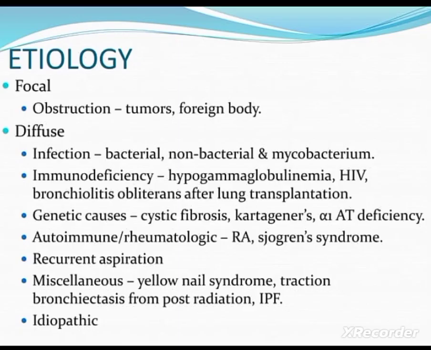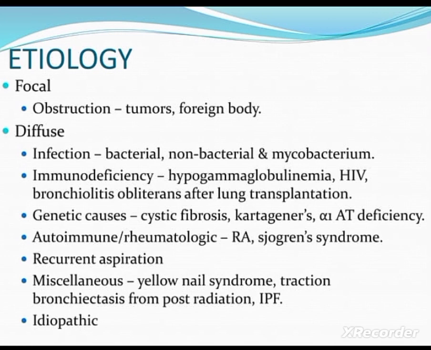Next one, etiology of bronchiectasis. The etiology is divided into focal and diffuse etiology. Focal means due to obstruction, mainly due to tumors or the presence of a foreign body, that may lead to gradual dilation of bronchi and bronchioles. That is known as the focal obstruction or focal etiology.